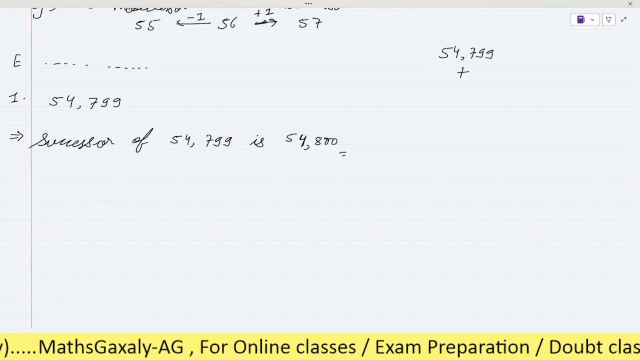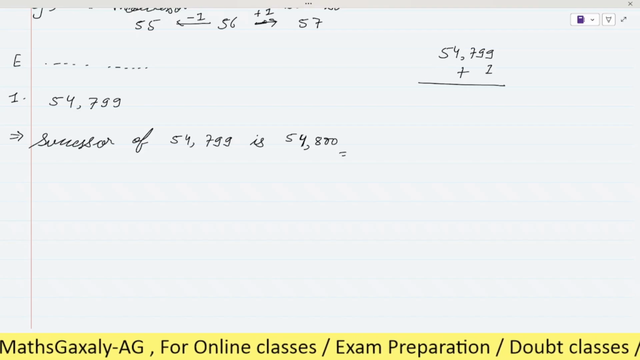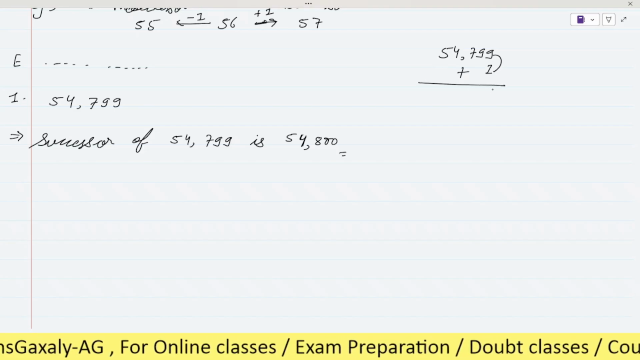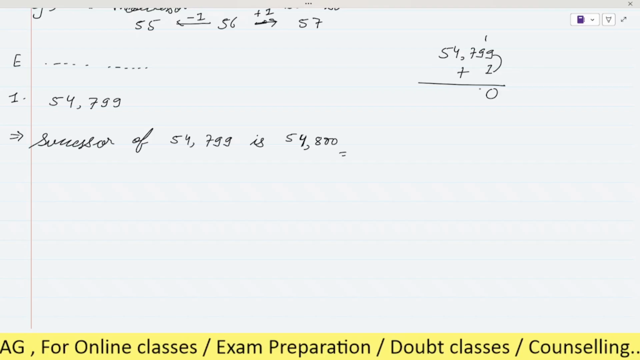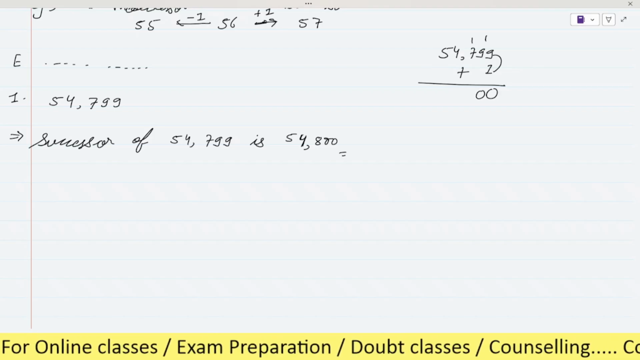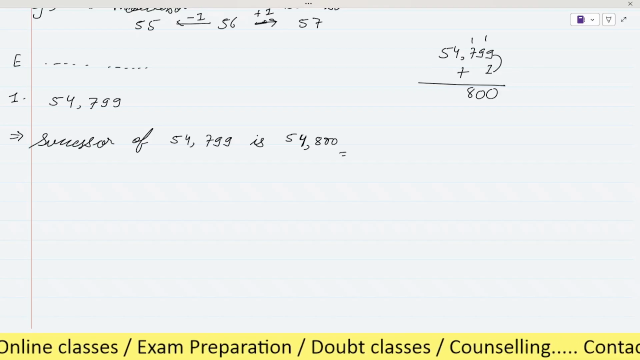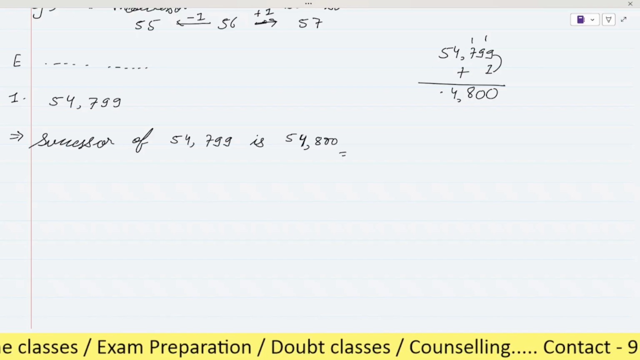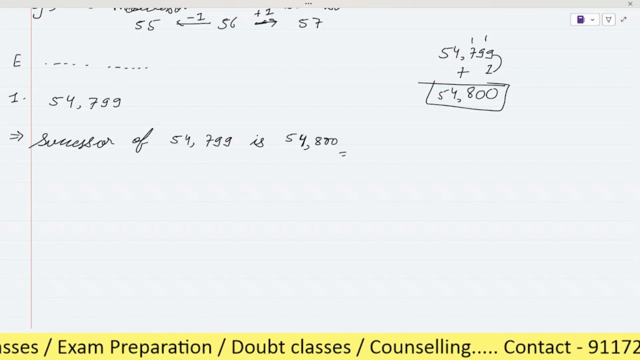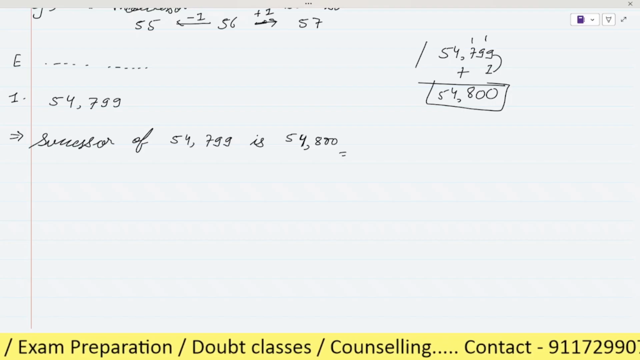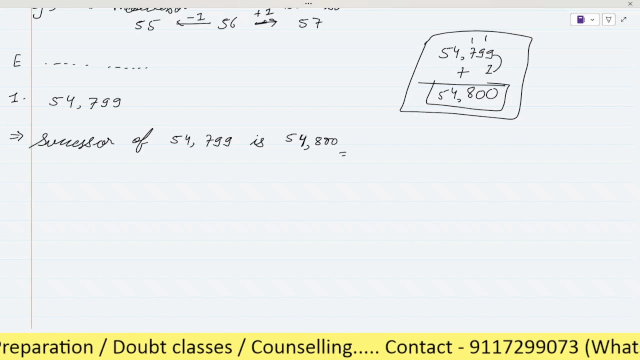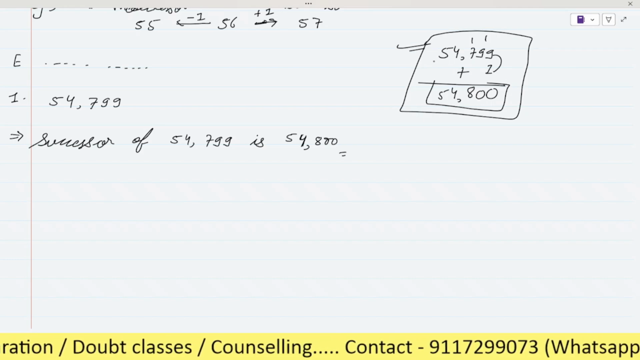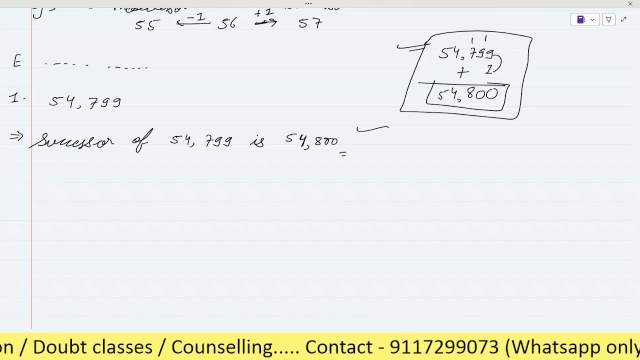54,799 successor means +1, है ना? So let's see. 9 plus 1, 10, 0 in hand 1, right? 9 plus 1, 10, 0 in hand 1, 7 and 1, 8, 4 and then 5. So it's 54,800, okay? You do not have to note down this one. This is for explanation only, so you can ignore it. You have to note down these things.